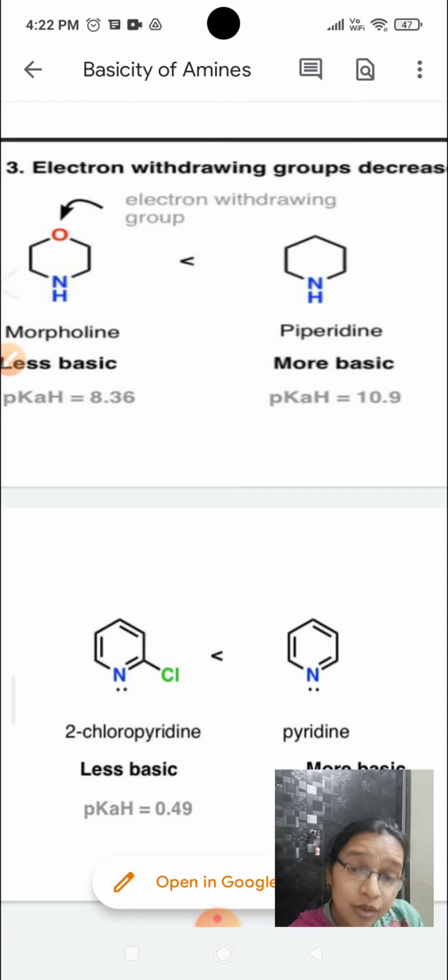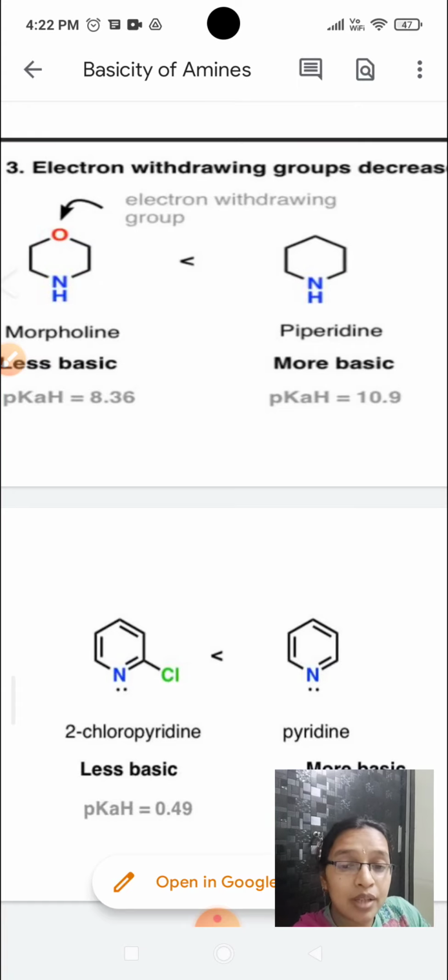Chlorine is a minus I group. It withdraws the electron density that is present on the nitrogen atom. Okay, when it is withdrawing, now nitrogen does not have any tendency to donate the lone pair for protonation. Okay, therefore pyridine is more basic than 2-chloropyridine.